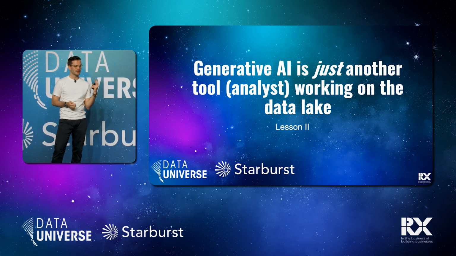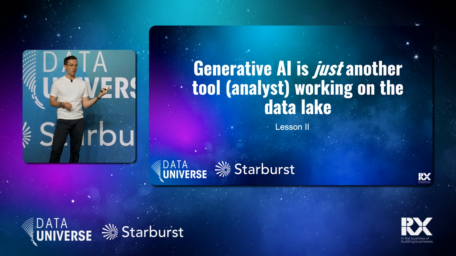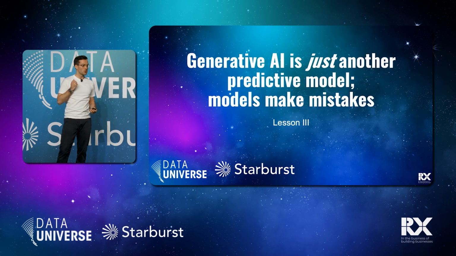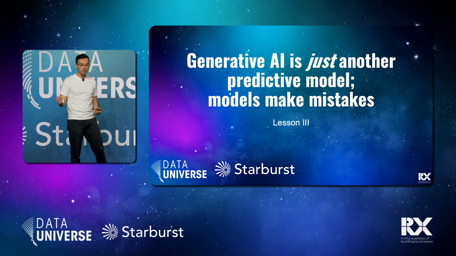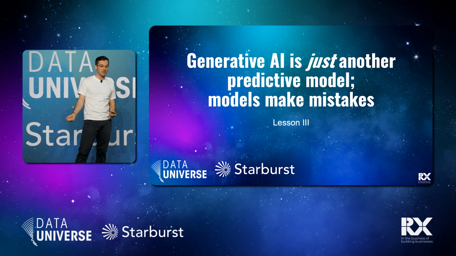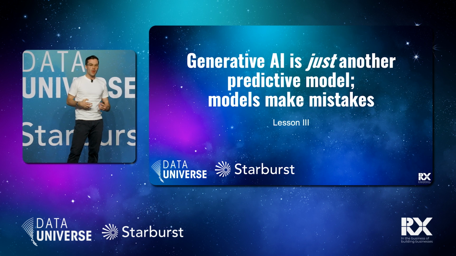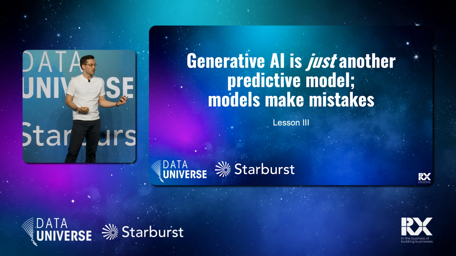The second one is generative AI, just as humans and all of us, and me myself with maybe some typos you might have found in the earlier slides, we all make mistakes. Which actually brings me to our third lesson, which is generative AI is just another predictive model. And models make mistakes. And this to us was a really key lesson learned, because ultimately the output looks really convincing. And we all know that, especially when we go into tools like ChatGPT where we get the English language result. But it is a predictive model.